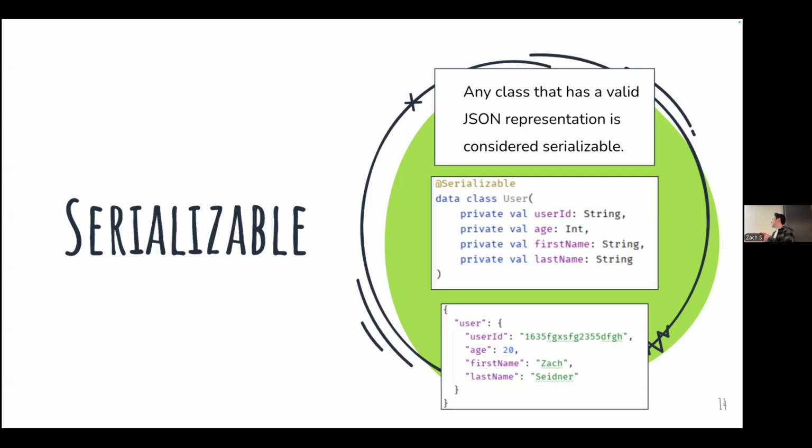So yeah, maybe that's a bit of a tangent, but the point is that typically objects that are serializable are just structures, where you have a data class that has different primitive fields, and then you're able to write them out as a string. To make something serializable in Kotlin, we have to add the @Serializable annotation. It basically marks to the program that this data class has a valid JSON representation. Any questions on that? I think that could definitely be confusing, especially if you haven't worked with JSON before.